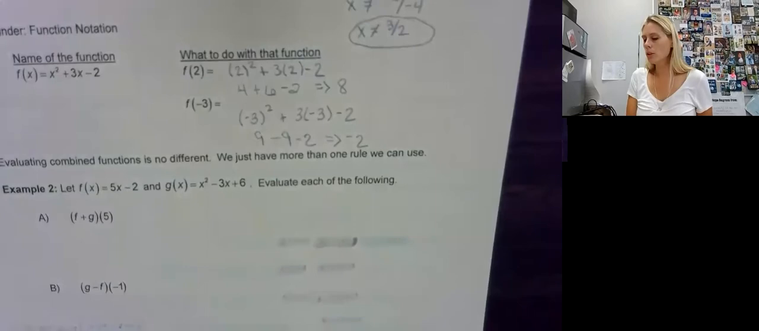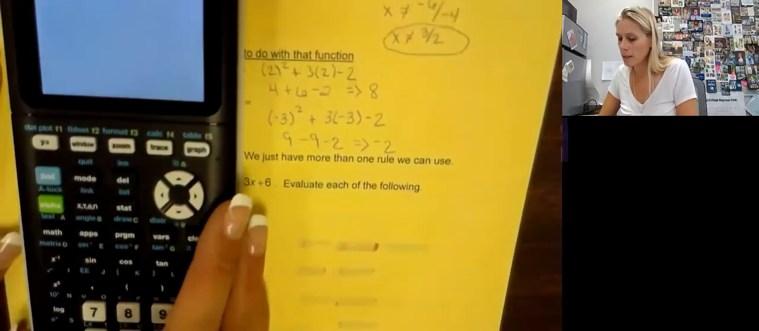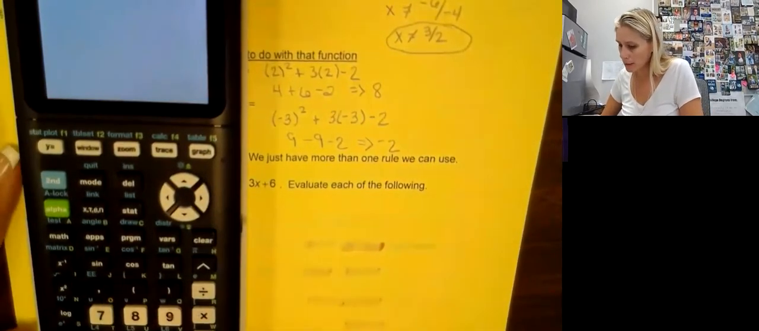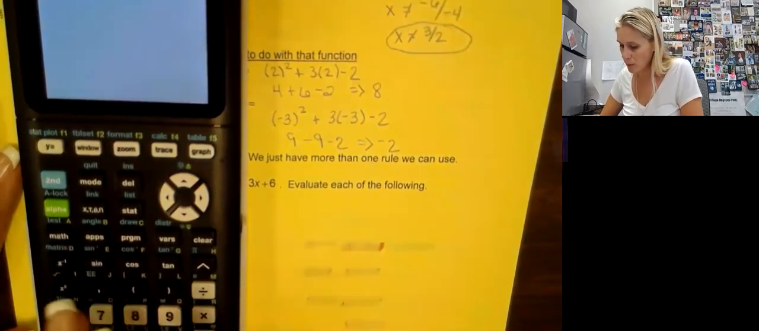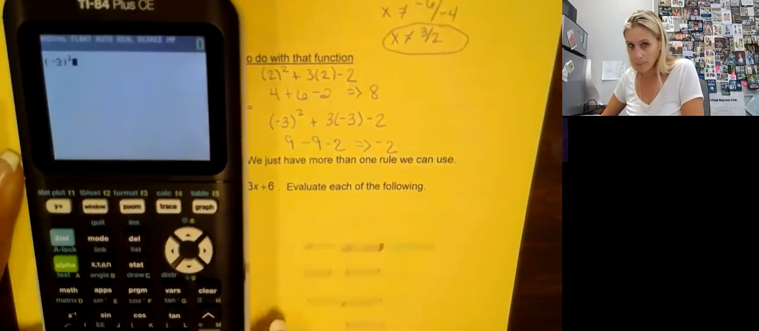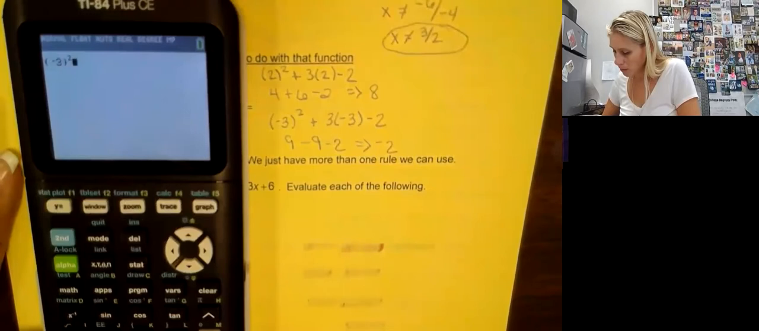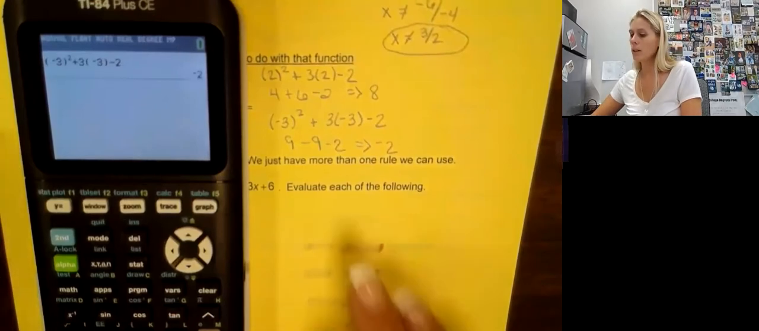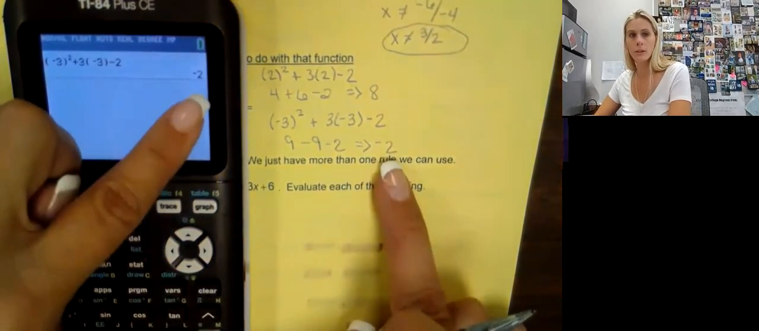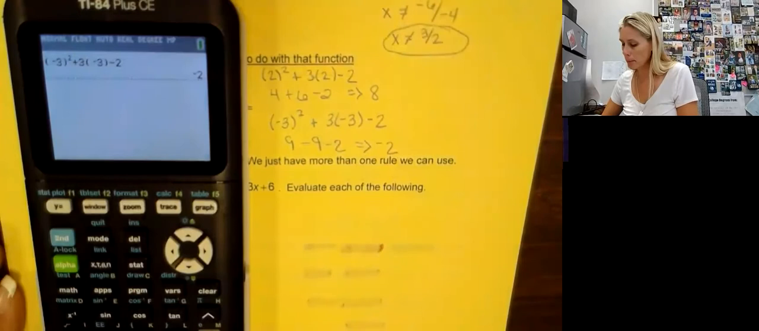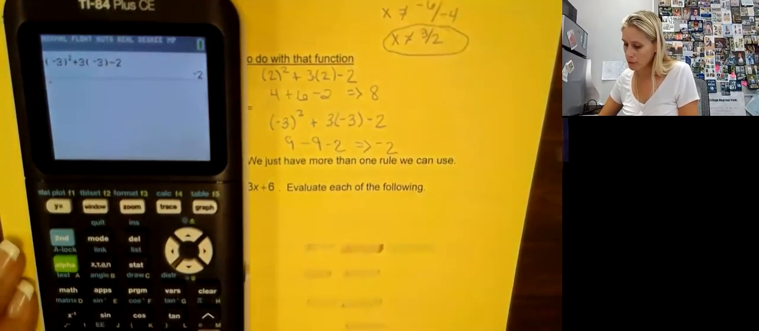Okay. I'm going to show you right now what happens on the calculator. As you can see, I'm going to prove to you that me doing this in my head worked. Okay, so again, I got negative 2, the answer is negative 2. But watch what happens if I do not put those parentheses in for that squared value.